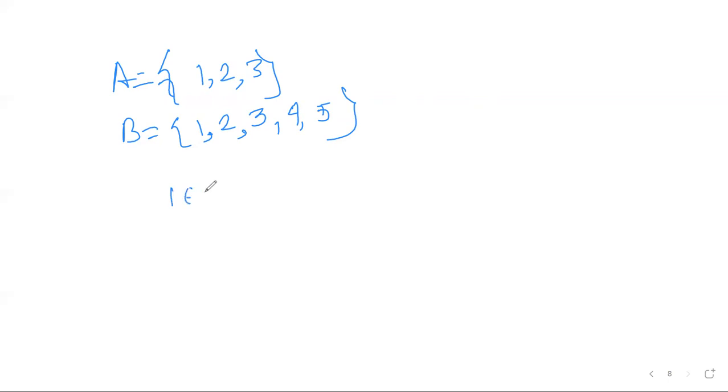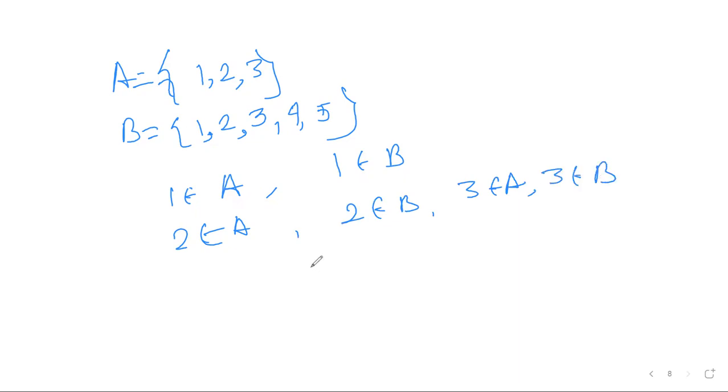So 1 belongs to A and 1 belongs to B, 2 belongs to A and 2 belongs to B also, right? Similarly, 3 belongs to A, 3 belongs to B also. So A is a subset of B.